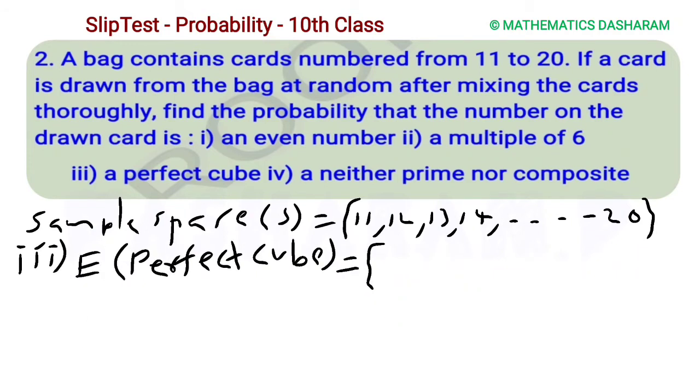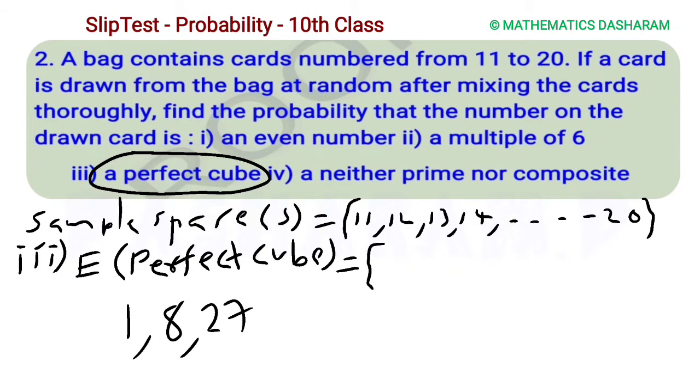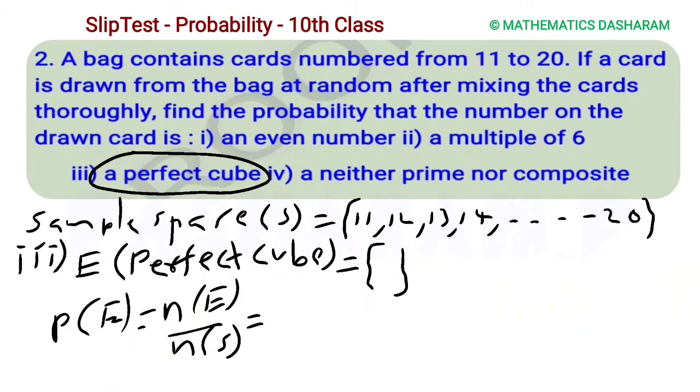Next, third question, perfect cube. Do you know perfect cubes? Here 1 cube is 1 itself, 2 cube 8 is a perfect cube, 3 cube 27 is a perfect cube, 4 cube 64 is a perfect cube. So these are the perfect cubes. But from 11 to 20, is there any perfect cube? No perfect cube, so it is empty. Then the favorable are 0 out of 10, so 0 by 10, answer is 0.